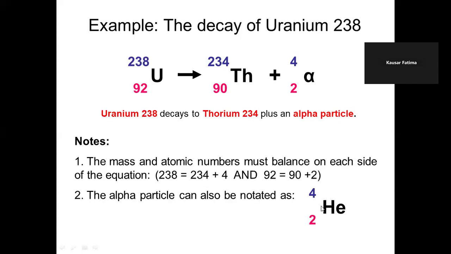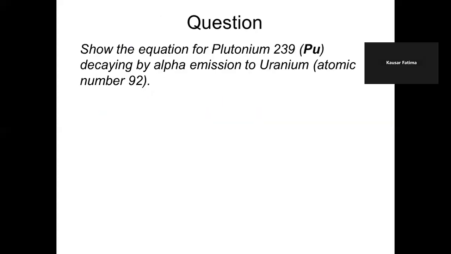An alpha particle can be written as helium, because helium also contains 2 protons and 2 neutrons. So the nucleon number of helium is 4. We may call it doubly ionized helium, that is, without electrons. The neutral helium atom has 2 electrons, but the alpha particle does not have them, and due to its double positive charge, it ionizes the matter through which it travels.